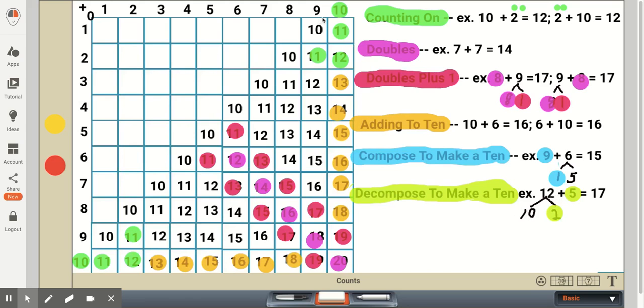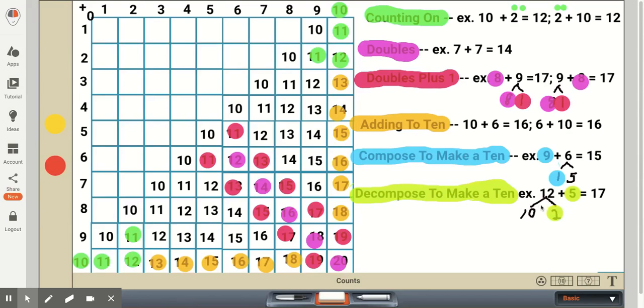So we don't necessarily see those numbers on this chart here, but if we have a two-digit number, the two-digit number can be anywhere from, say, 11 to 19, and we're going to be adding a single-digit number. What we'd like to do is break apart that two-digit number so that it's a 10 plus some single-digit number.